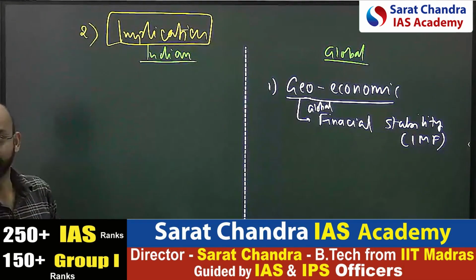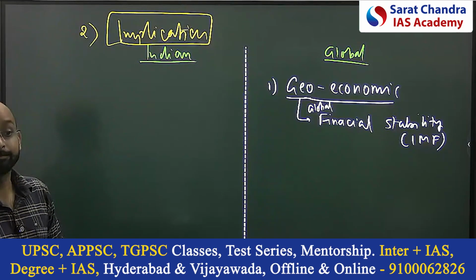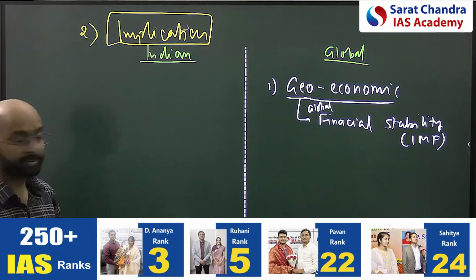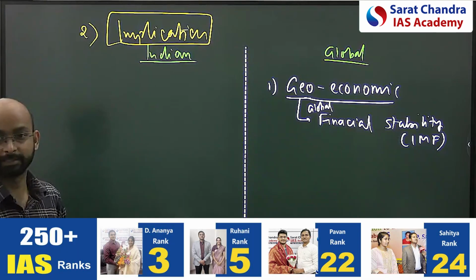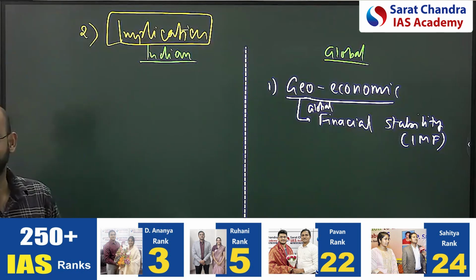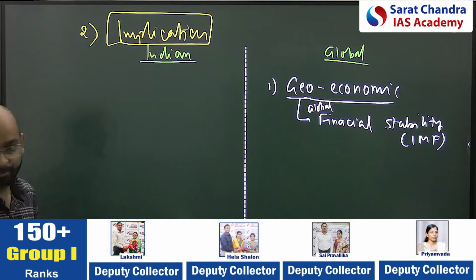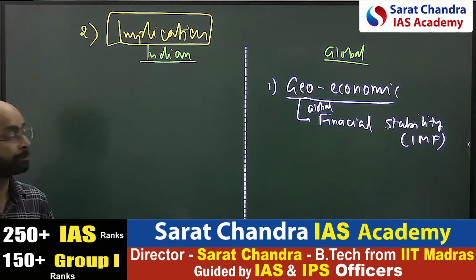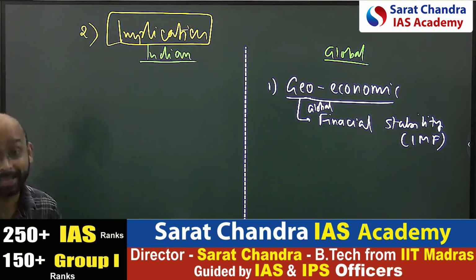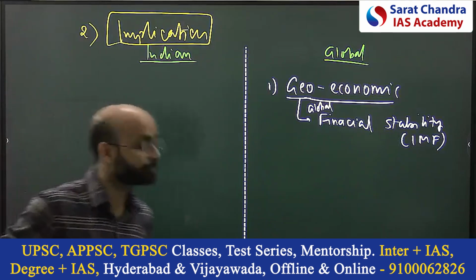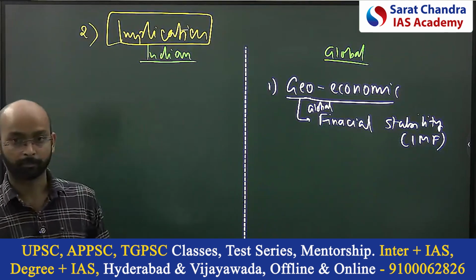The IMF, the International Monetary Fund. So what you can say here is that due to the uneven distribution of oil or any mineral, there is always a threat to global financial stability, as mentioned by the IMF in its report. That's the value addition.